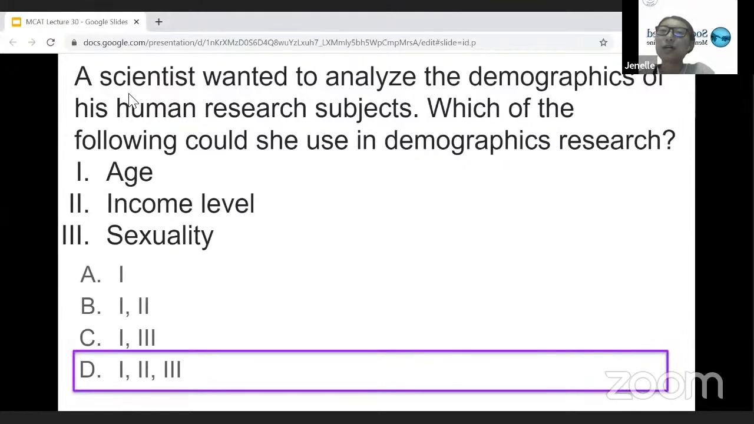And just a quick run through. So the scientist wants to analyze the demographics of his subjects. Which of these, which I mentioned earlier on throughout our presentations, all the different ways, could he or she use in this demographics research? And as we spoke about, age, the different generations, income level, the different classes, and also sexuality, different types of sexuality, are all different ways that this researcher can definitely use for her demographics research.